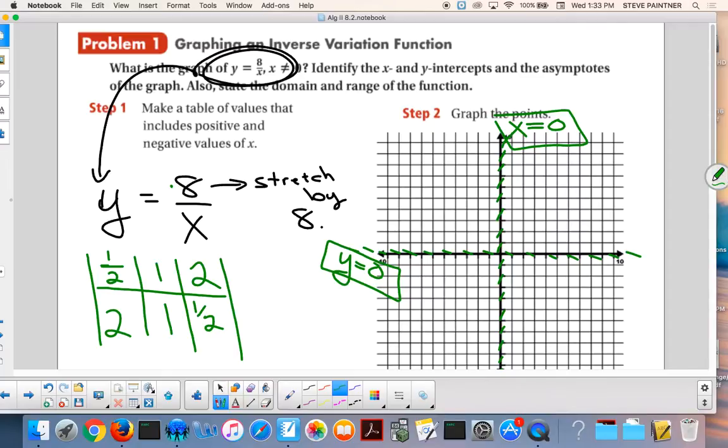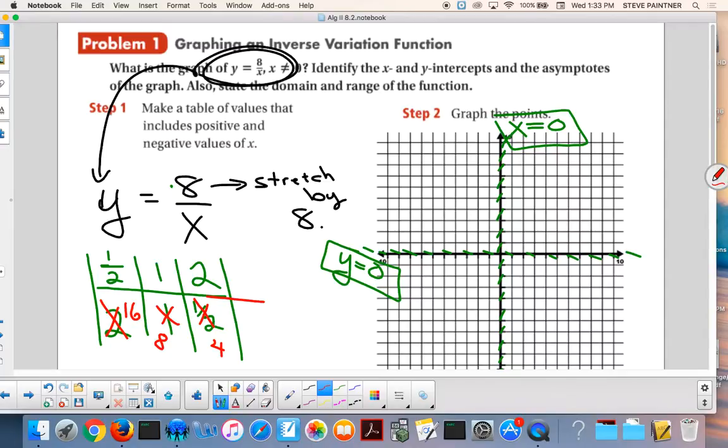Now, a stretch of 8 is only going to change what? The y's. Guess what this becomes? 16. Go over 1/2 up 16. Ouch. That's not going to be fun. This one becomes what? 8. This one becomes 4. Yeah, half. If you take 8 times a half, you get 4. Half of 8 is 4. You know what, guys? This one is probably not a good point, but it is a point.